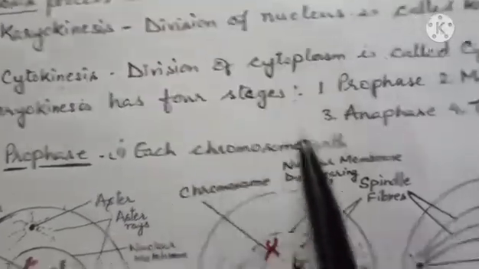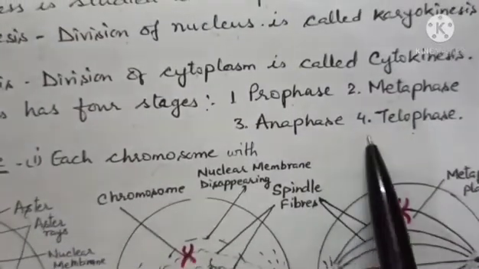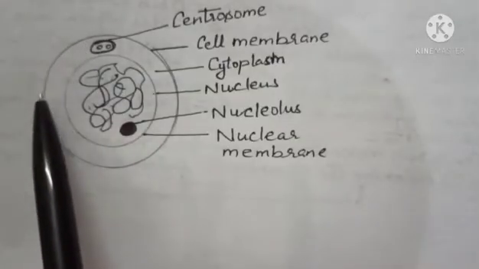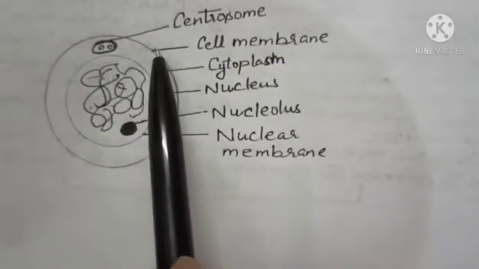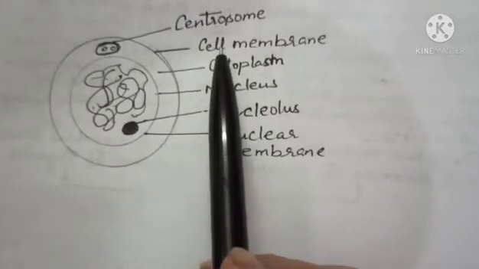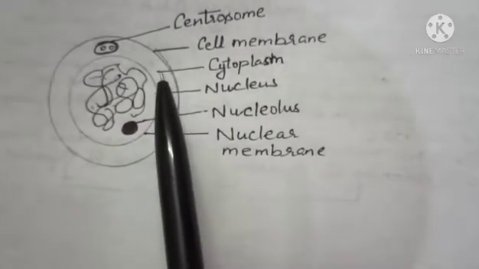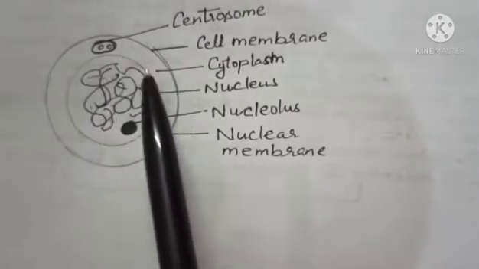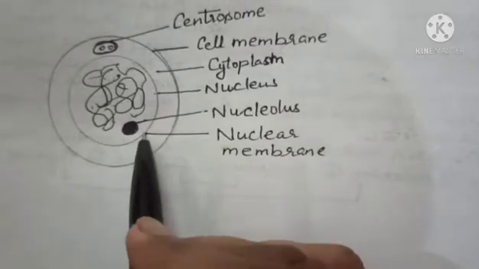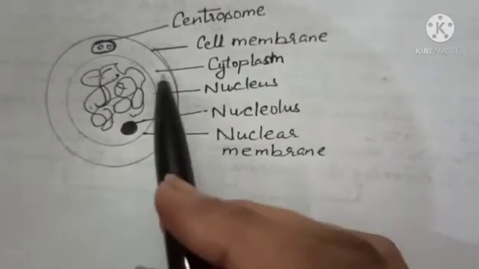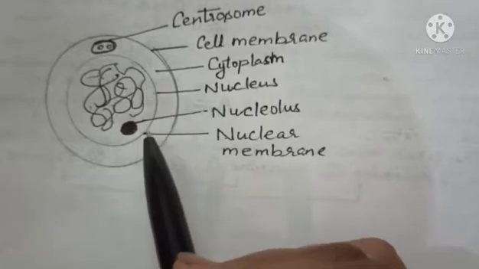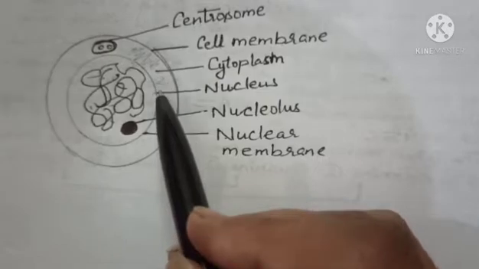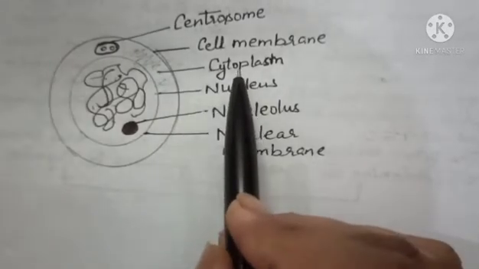But before discussing these four stages of karyokinesis, let's see the structure of a cell. This is the structure of a cell. This one is your cell membrane, right? Then this one is your nucleus, and the outer membrane of the nucleus is called the nuclear membrane. The fluid present between the nuclear membrane and the cell membrane is called cytoplasm, right?